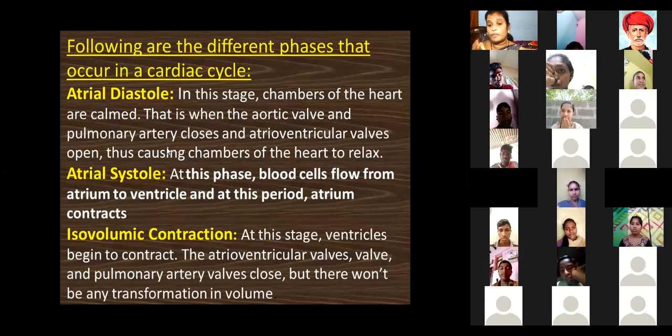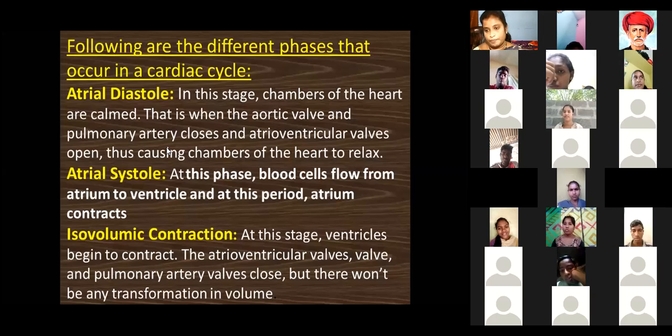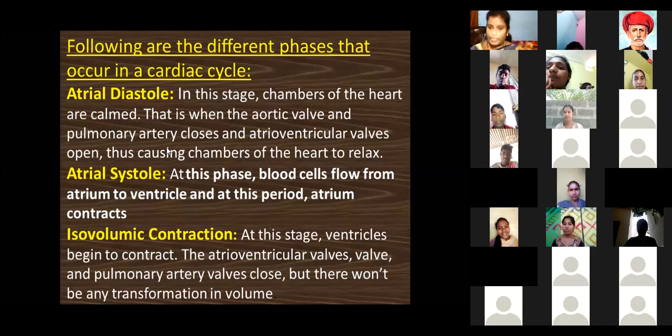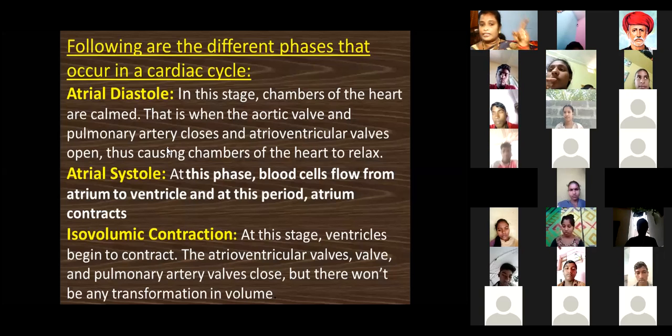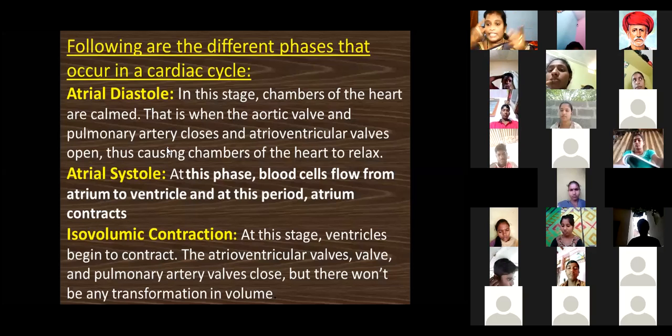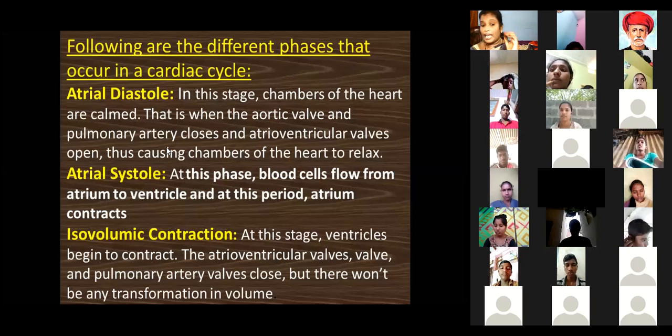Atrioventricular valves are the tricuspid and bicuspid valves. The tricuspid and bicuspid valves open, and the atria take the diastole. That time the ventricles take the systole. Then the atria take the systole, and the ventricles take the diastole.